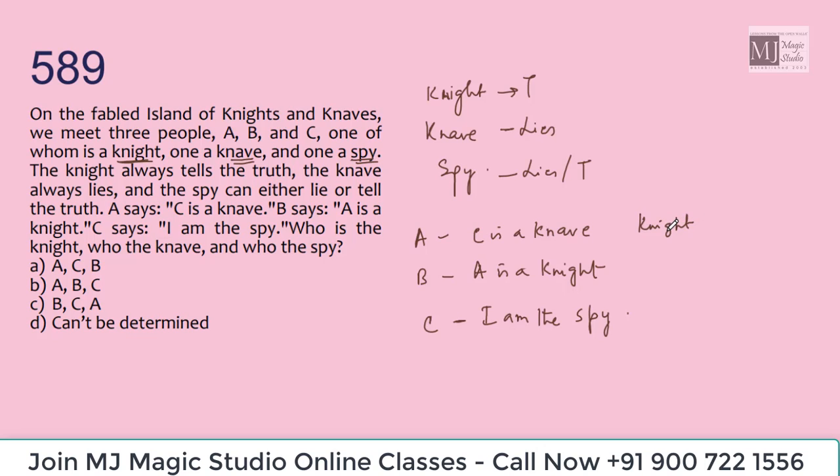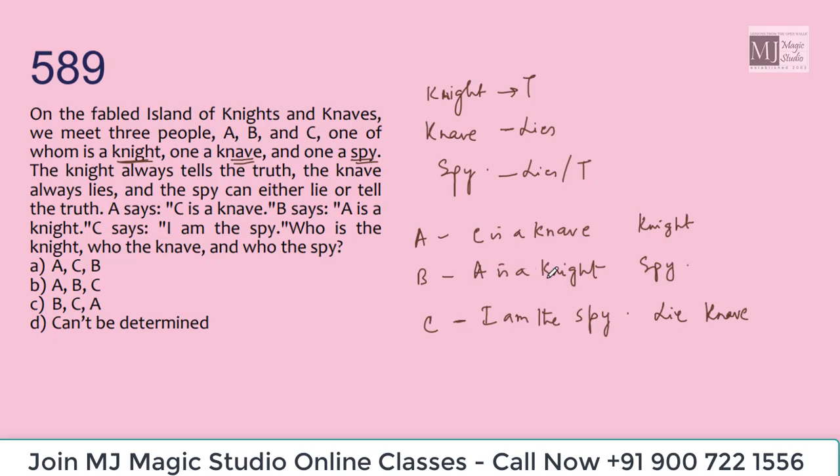If I assume that A is a knight, then A is saying the truth, so C is a knave. And the knave says lies. That means C saying "I am the spy" is a lie. That means C is a knave, and that means B is a spy. And a spy may either lie or may say the truth.